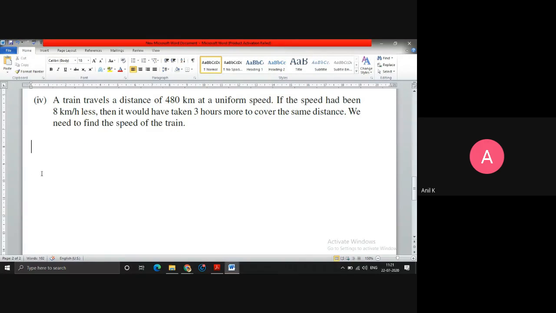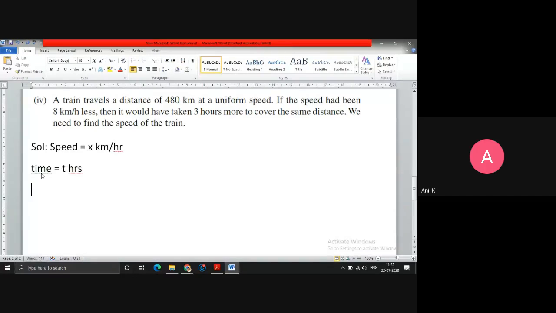Now, the train travels at uniform speed. So let me take the speed of the train equals x kilometers per hour, the original speed. And let me take the time taken as t hours, the time taken if it goes with the uniform speed.